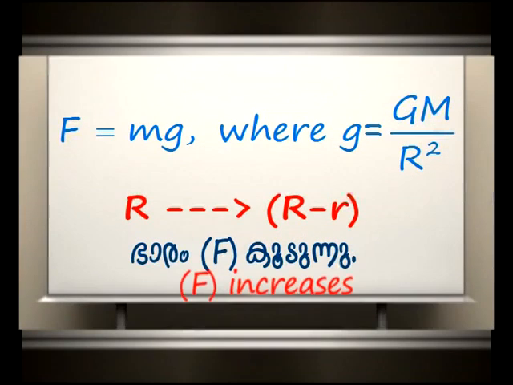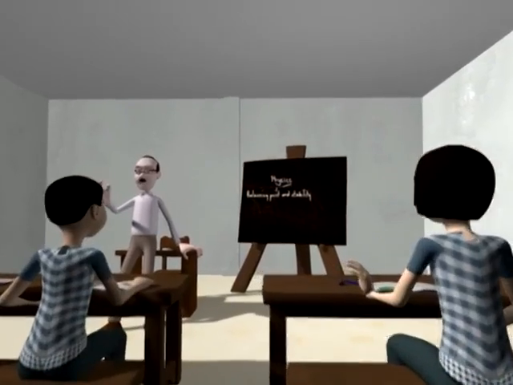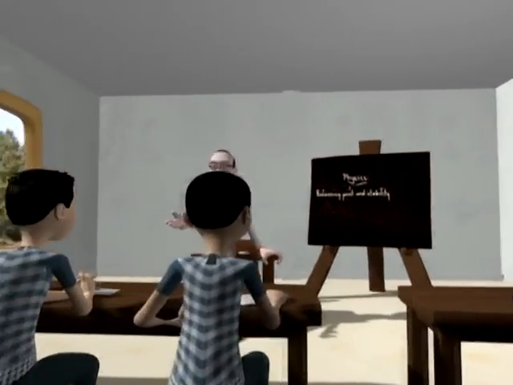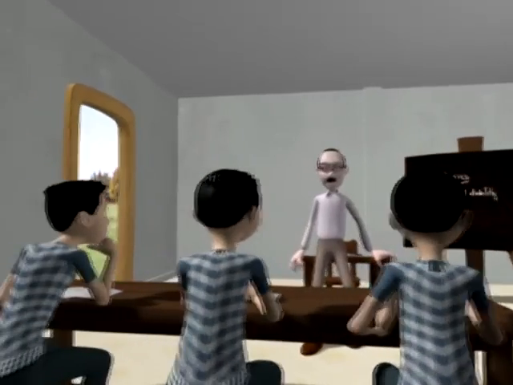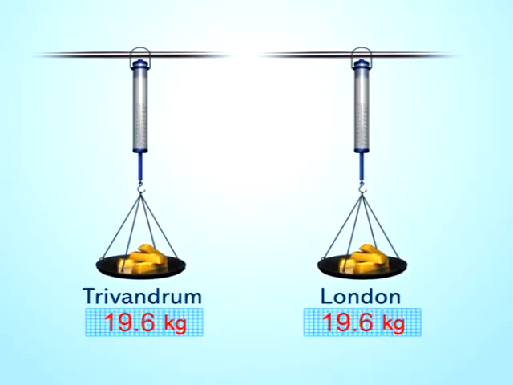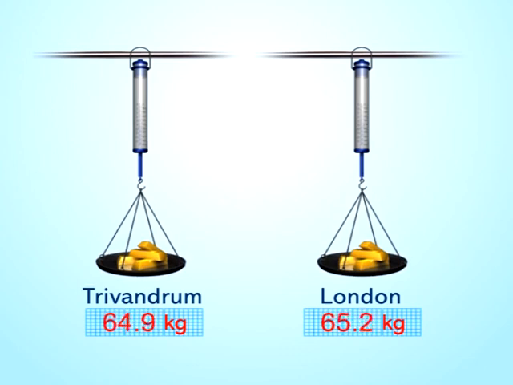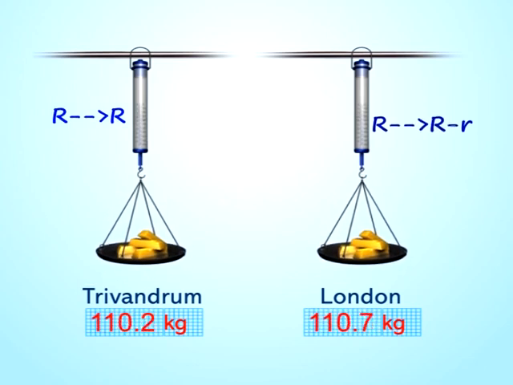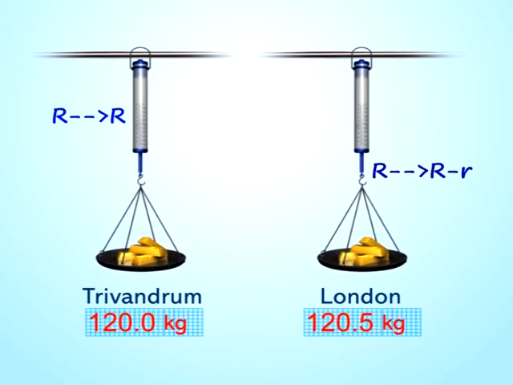At the polar region, r decreases and the weight increases. Did you understand now why the weight varies between Trivandrum and London? The value of capital R is more at London, so it is weighed more in the spring balance.